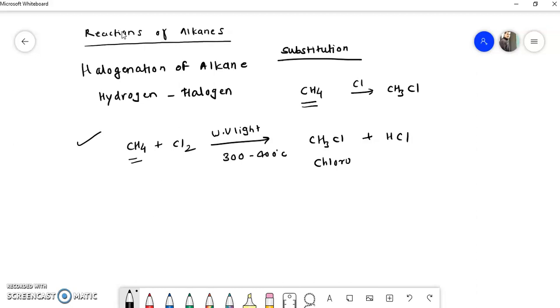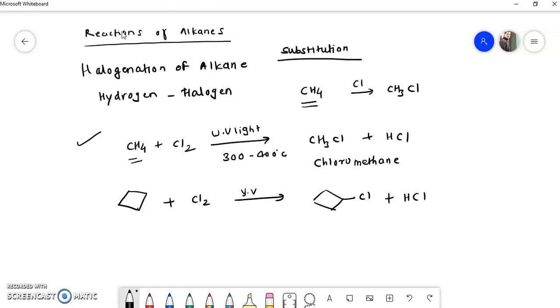Okay, another example which we can take here is, suppose I have taken a cyclobutane, that is a cyclic alkane, and if this cyclobutane is again treated with chlorine gas in presence of ultraviolet radiation, there is a formation of this product, plus the side product will be HCl.